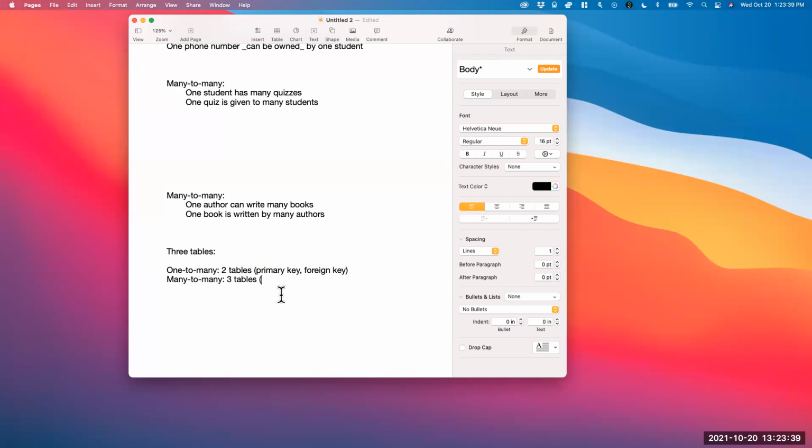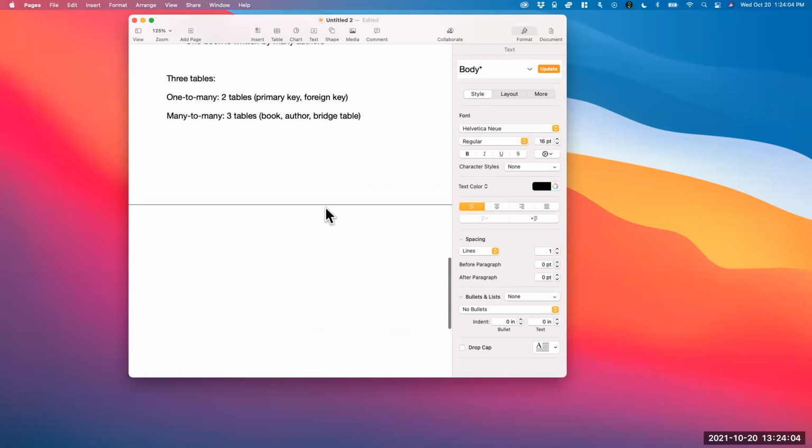Let's do the books and authors. One table for the book, one table for the author, and one other table that's called a bridge table. That's usually what it's referred to by. A bridge table connects the two, and you do need a bridge table when you have a many-to-many. Whenever you have many-to-many, you should have a bridge table. So let me show you what the bridge table looks like.